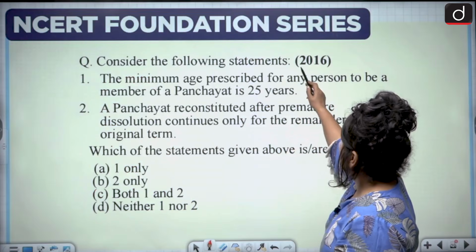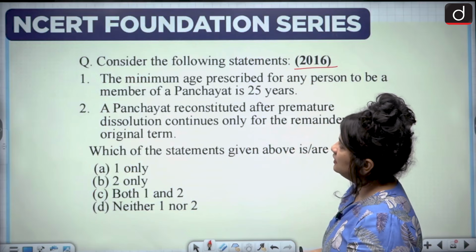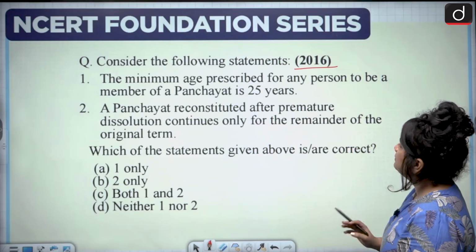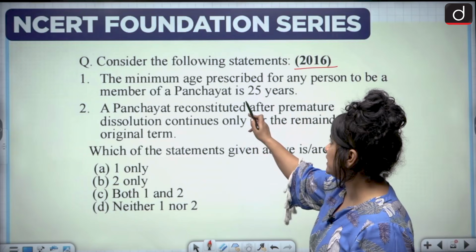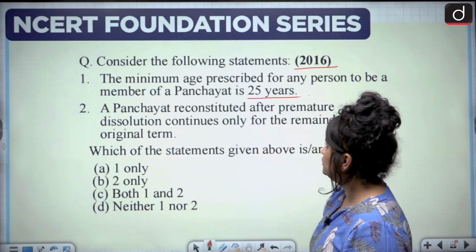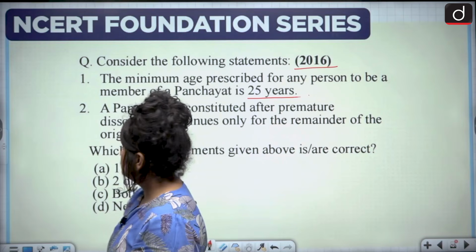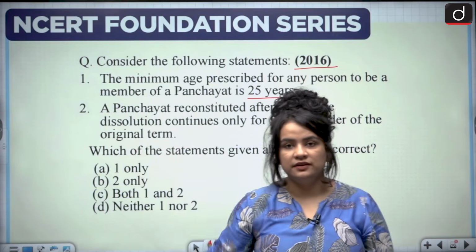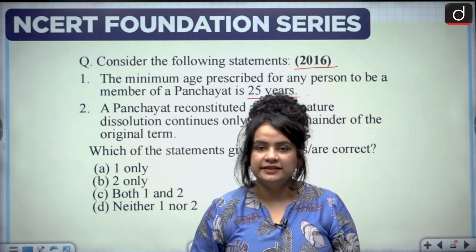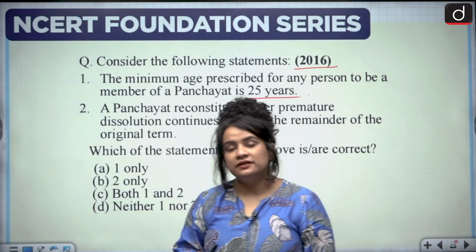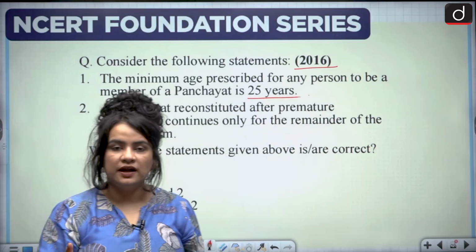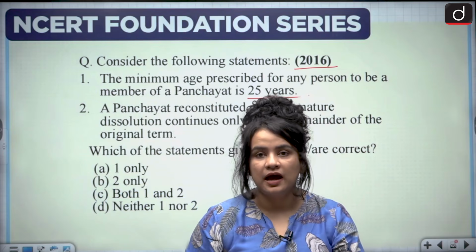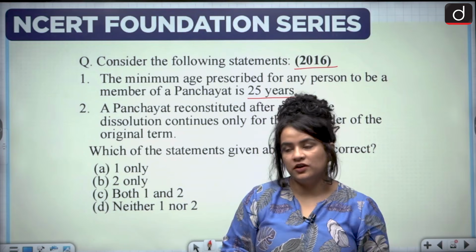Now another PYQ from 2016. Consider the following statements. The minimum age prescribed for any person to be a member of a panchayat is 25 years. Now I would like to ask you first of all, the articles which deal with the PRIs. Kindly send me the article, or rather, one article you understand that deals with the PRI.